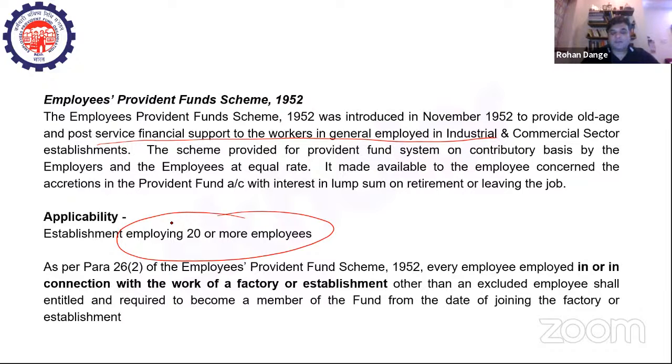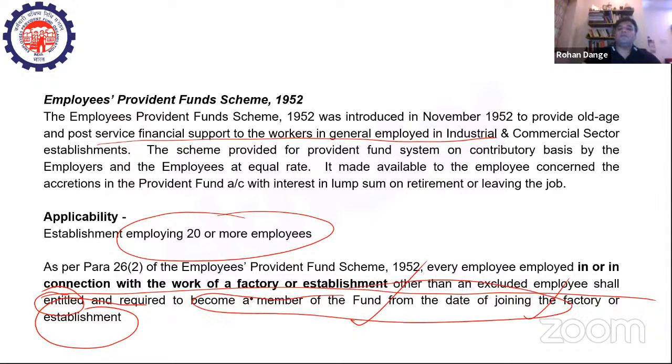Okay. As per para 26 subclause 2 of the EPF scheme 1952, every employee employed in or in connection with the work of a factory or establishment, other than an excluded employee, shall be entitled and required to become a member of the fund from the date of joining the factory or establishment. See, what is important here is to understand the words entitled and to become a member of the fund from the date of joining. These are the two important operative parts of the statement that one has to learn.